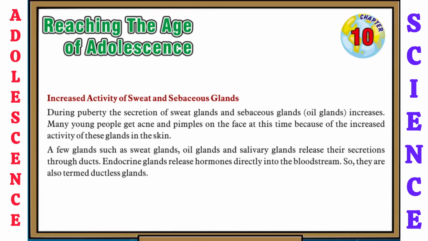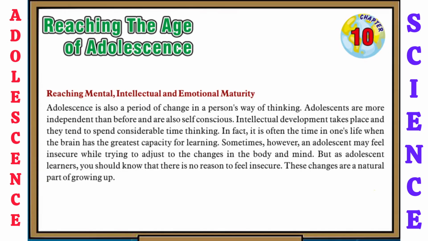So now let's see the next topic, that is reaching mental, intellectual and emotional maturity. Adolescence is also a period of change in a person's way of thinking. Adolescents are more independent than before and also self-conscious. Intellectual development takes place and they tend to spend considerable time thinking. In fact, it is often the time in one's life when the brain has the greatest capacity for learning. Sometimes, however, an adolescent may feel insecure while trying to adjust to the changes in the body and mind.